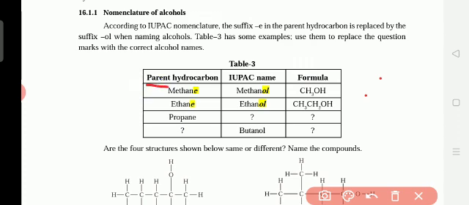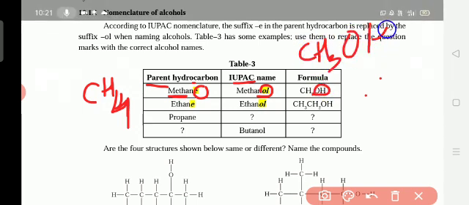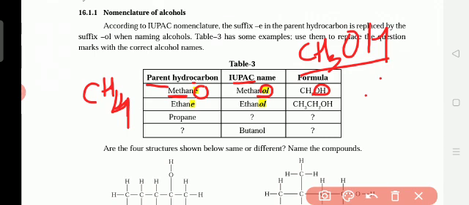The parent hydrocarbon is methane. What is the formula? CH4. In the IUPAC name, in the place of the suffix E, we add OL, so it becomes methanol. There are four hydrogens, and one hydrogen is replaced by OH. So we get CH3OH, which is called methanol.